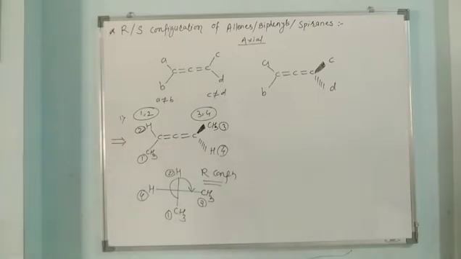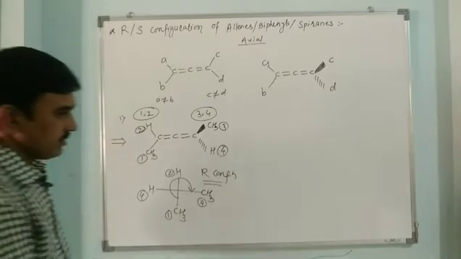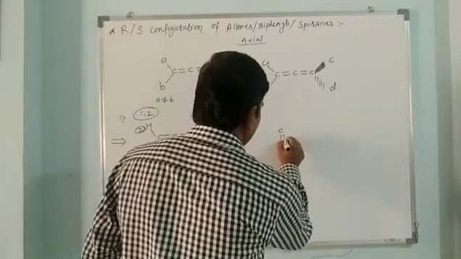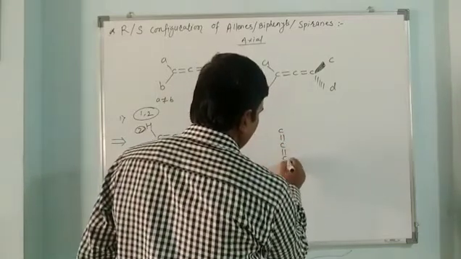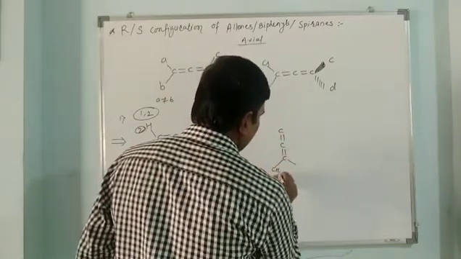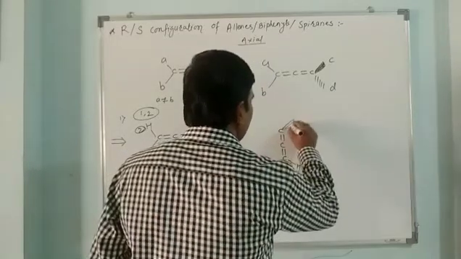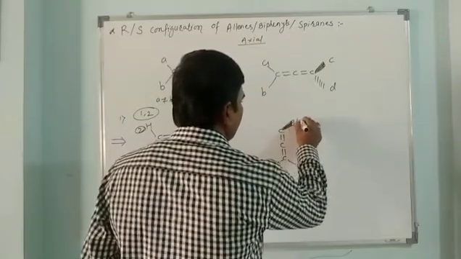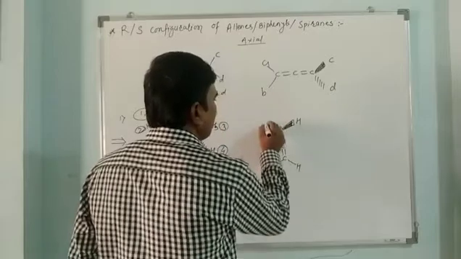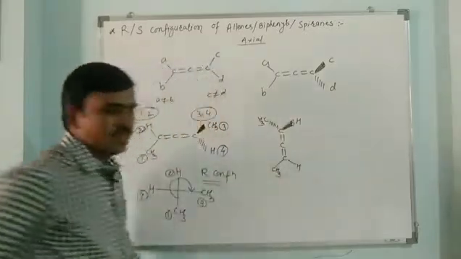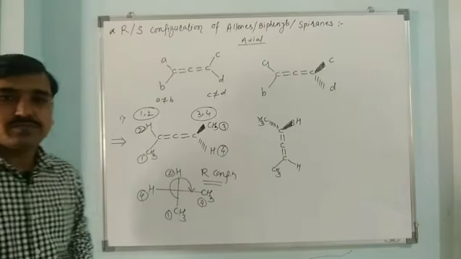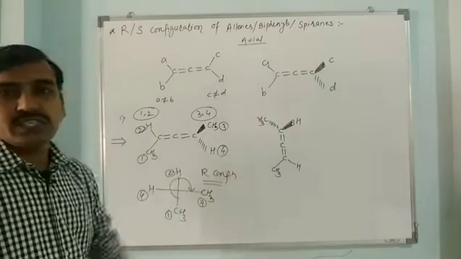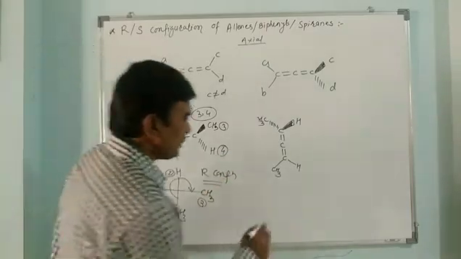If we represent the molecule like this, suppose this is CH3, this is H, here this is hydrogen, here there is methyl. Suppose we have such an arrangement of this molecule and we have to assign the configuration. How do we assign this configuration?